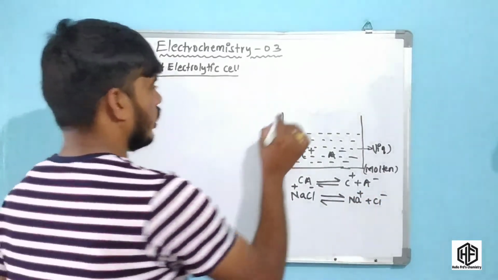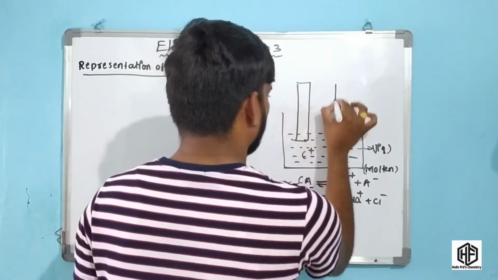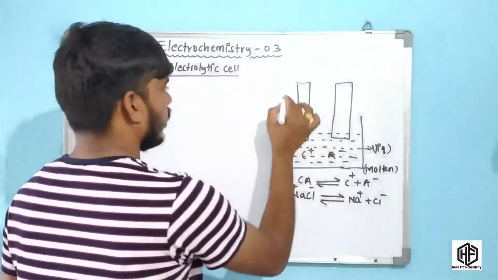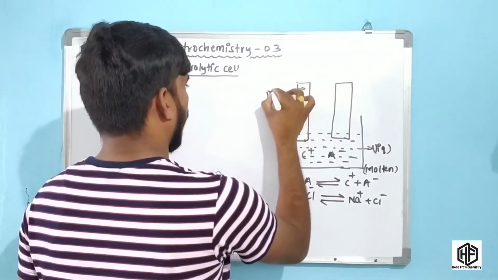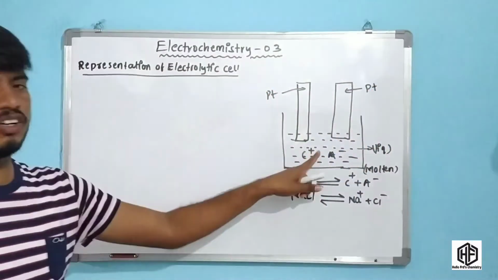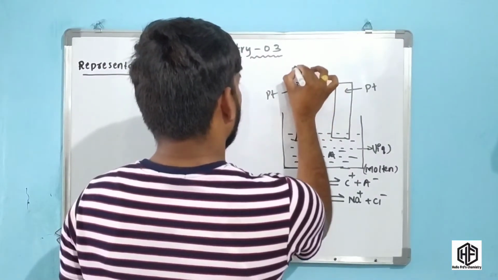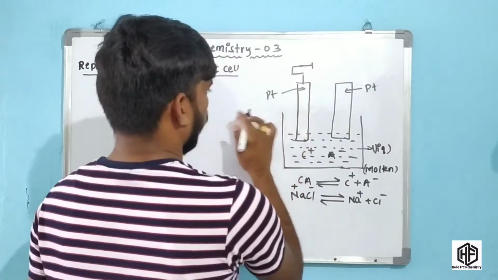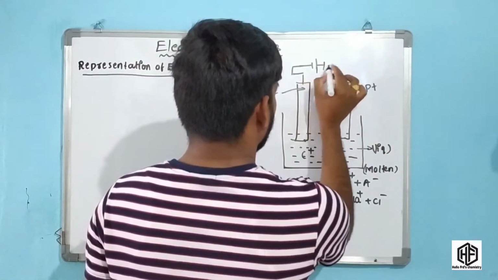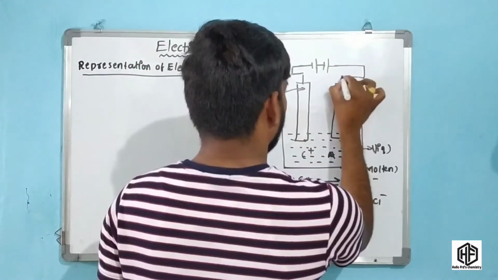Now we have to consider two electrodes. Here the two electrodes are platinum electrodes, friends. You know that platinum electrodes are inert electrodes. They cannot participate in the electrolytic process. Okay friends, these two electrodes are connected to the battery: the negative terminal to the left side electrode, and the positive terminal to the right side electrode. This is the electrolytic cell representation.